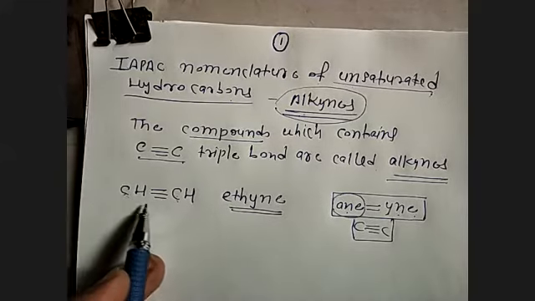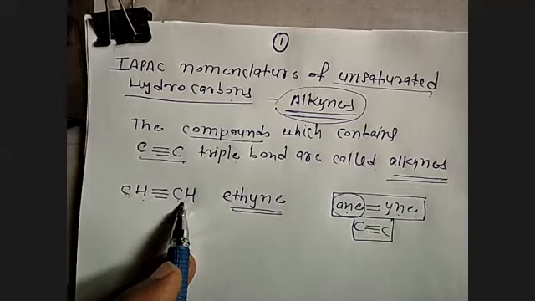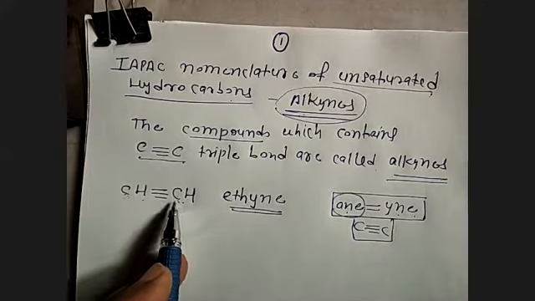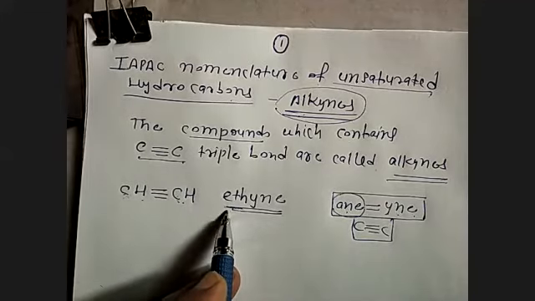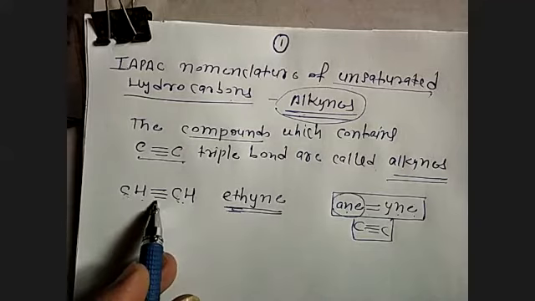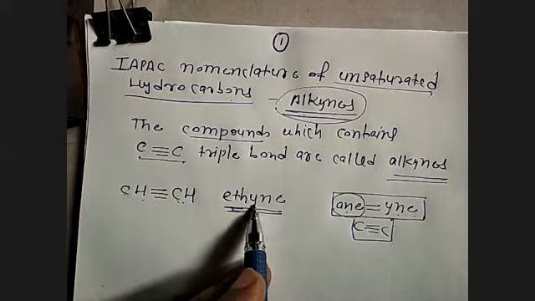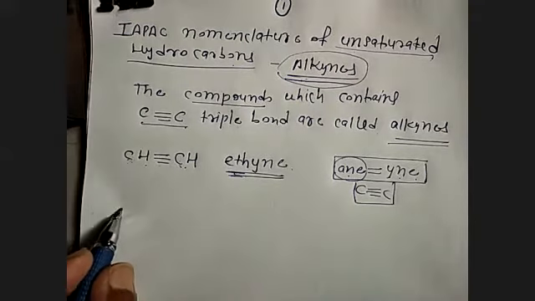So the parent alkane is called what? Eth. And the carbon triple bond makes it ethyne. I'll take the next example.